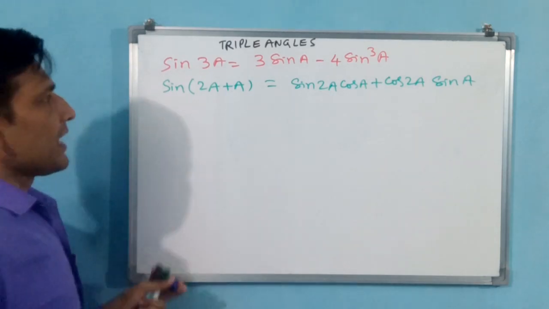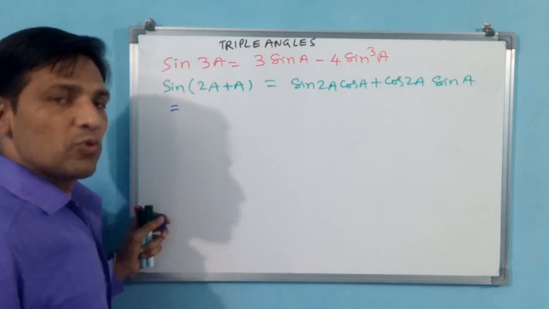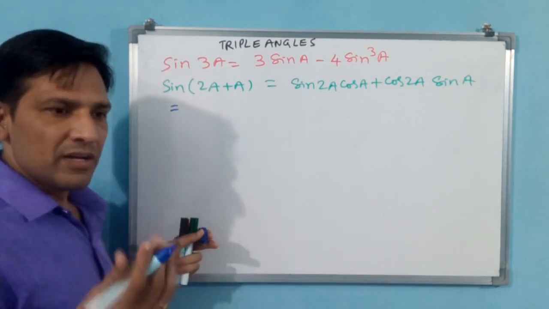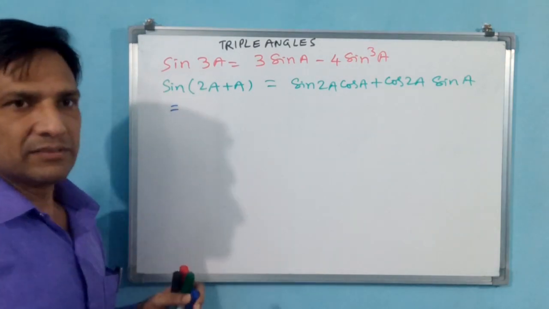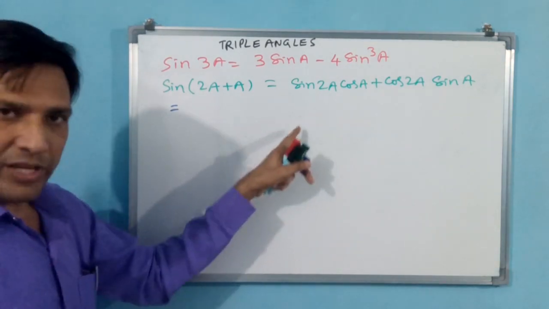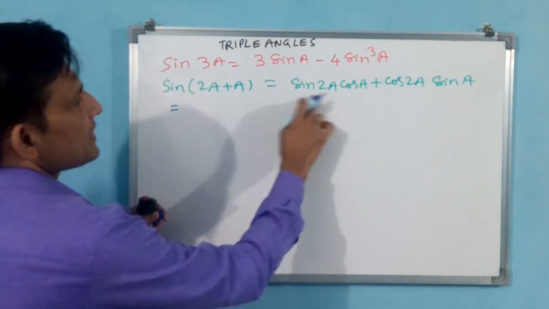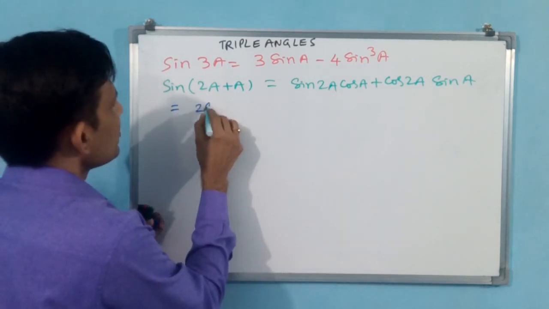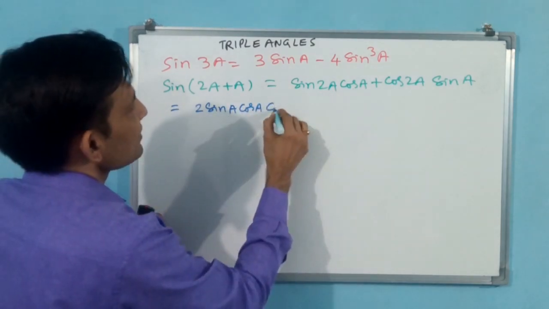Again you write sin 2a is 2 sin a cos a. See, sin 2a, rather than tan, only the one in terms of sin and cos is there. Tan you don't take here. Why? Because you take it in cos form and again you convert it into sin form. Okay, sin 2a you take as 2 sin a cos a, again into cos a.